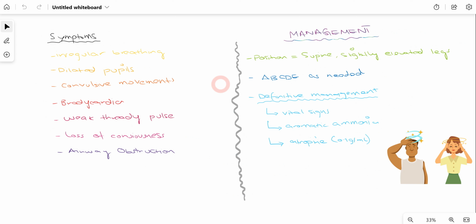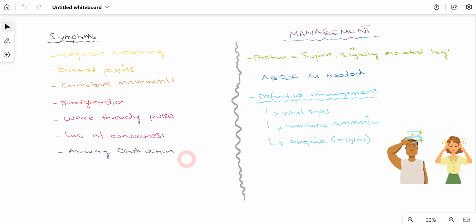Talking about symptoms which a patient experiences while having syncope, the patient will experience irregular breathing, dilated pupils, convulsive movements as jerky movements, bradycardia as the heartbeat slows down, weak thready pulse, loss of consciousness, and airway obstruction. Patients can experience these symptoms.